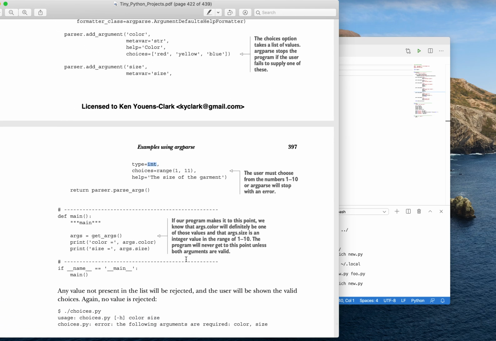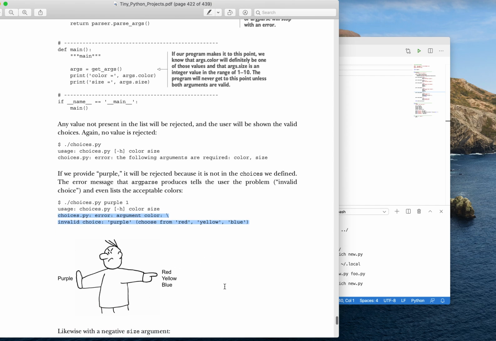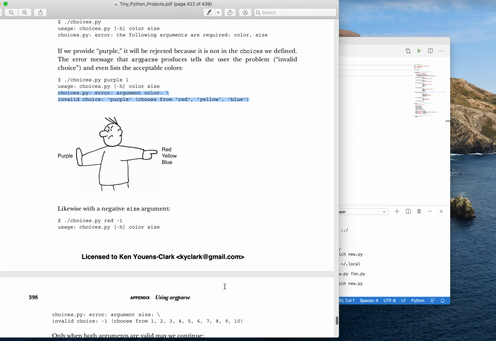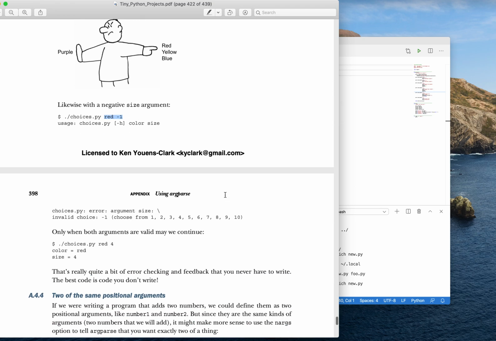So when you define those like this, and for instance here I'm saying I want purple and a size of 1, purple is going to be rejected because that's not in the choices of red, yellow, and blue. And that's what argparse is doing here for us. It's saying, nope, that wasn't an okay value. And similarly, I can say red, but size -1, and argparse says, nope, invalid choice -1. And I really like the feedback that argparse gives you here. It says you gave me -1, that's not okay, choose from these good values.